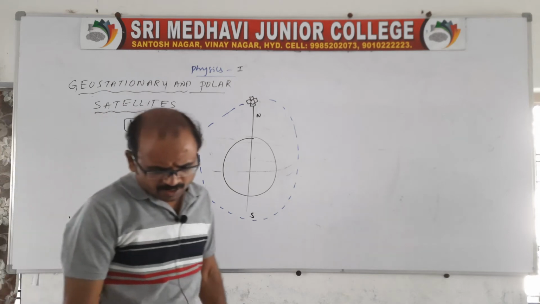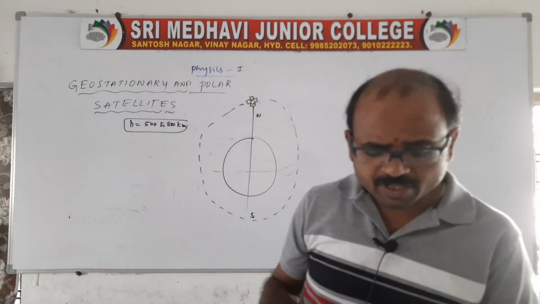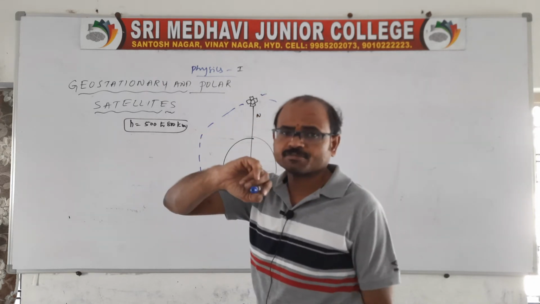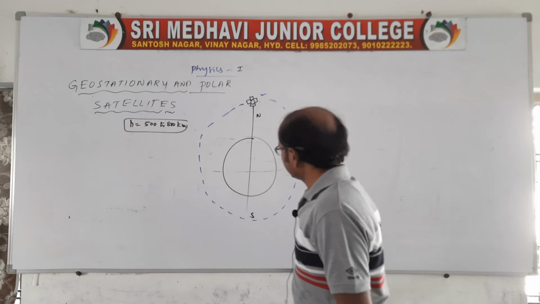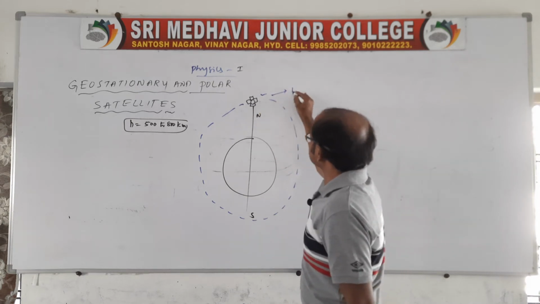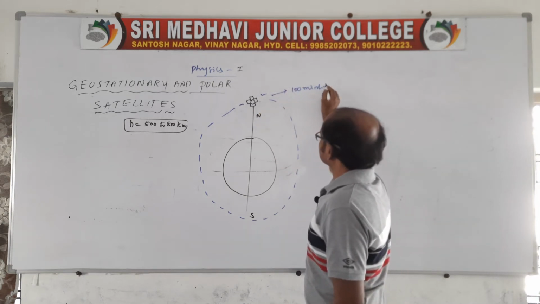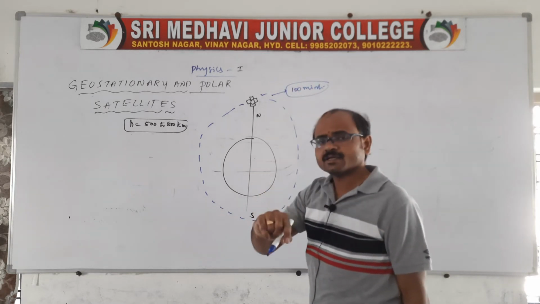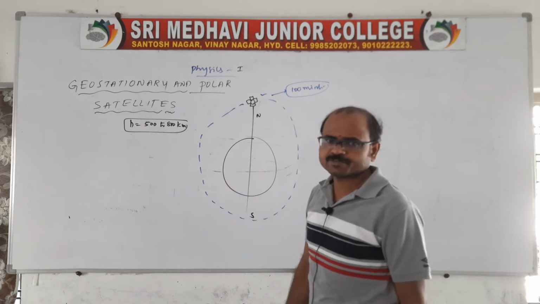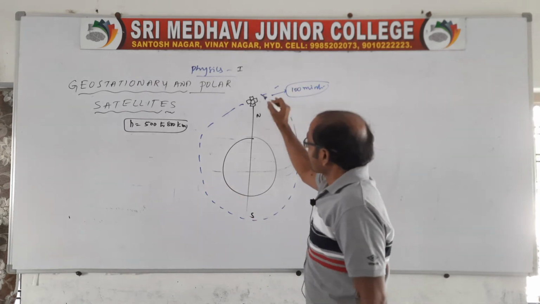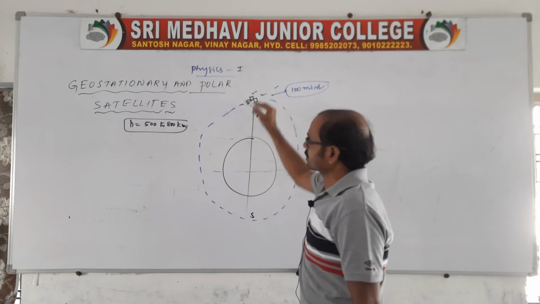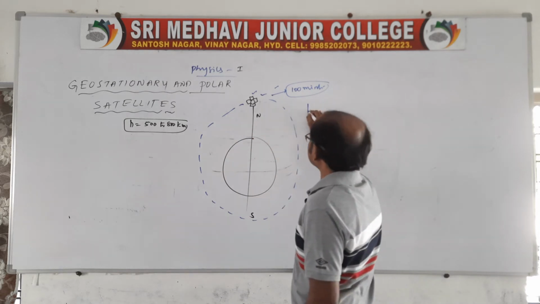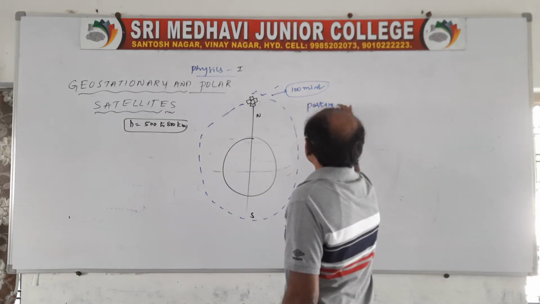And here, remember, there is a very, very important piece of information I will tell you: the time period to complete one rotation about the earth surface is 100 minutes only. To complete one rotation, it takes how many minutes? 100 minutes. That means per day it completes a number of rotations, this polar satellite, in one particular orbit. That's why we also call it a parking orbit. Parking, because we are parking it into a particular orbit, no? So we can also call it a parking orbit.